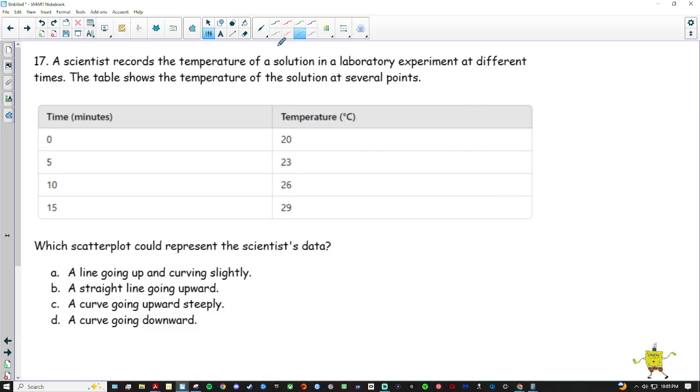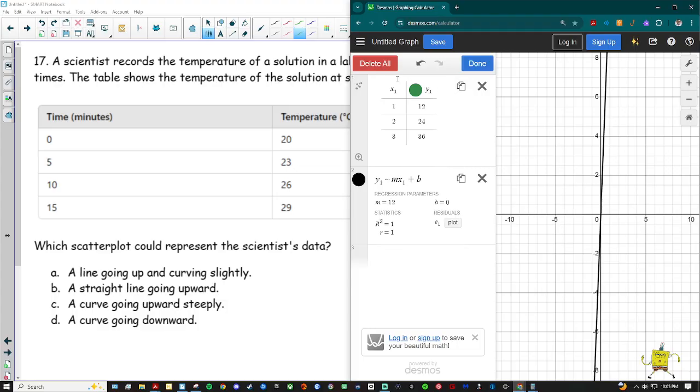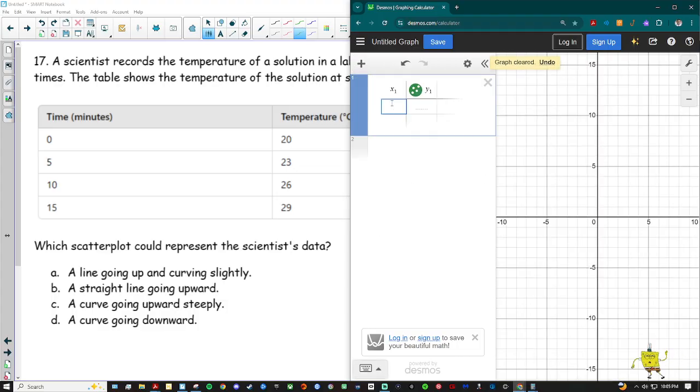Okay, 17. A scientist records the temperature of a solution in a laboratory experiment at different times. The table shows the temperature of the solution at several points. So which scatter plot could represent the scientist's data? So let's go ahead and put in our scatter plot. So we have the point 0, 20. We have the point 5, 23.